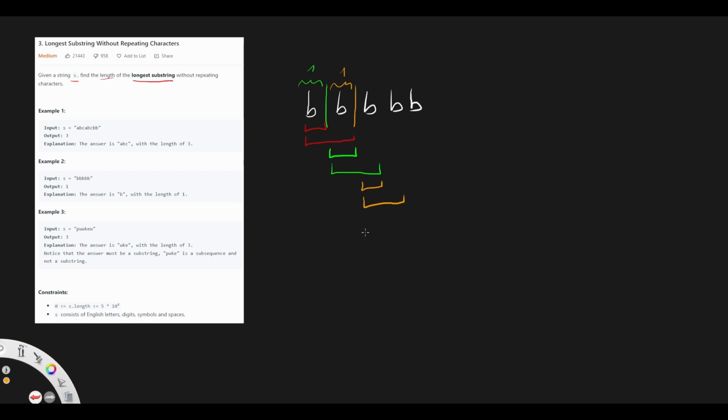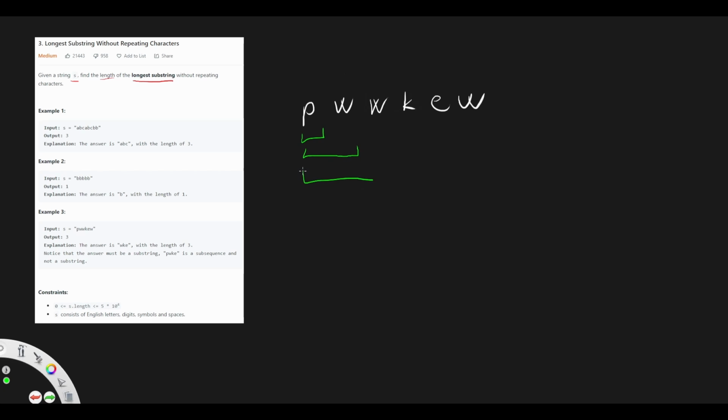What about the third example? In the third example, we start with P, then PW, PWW, and we notice that there is a duplication because there are 2 W's. So we start the next substring from after the duplication, and we also have to note that there was a substring with a length of 2.